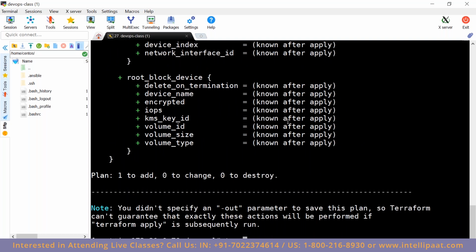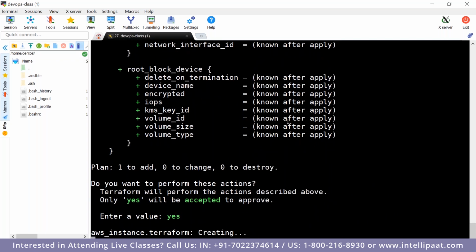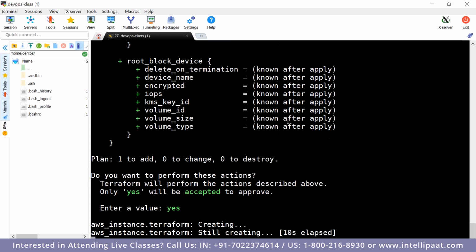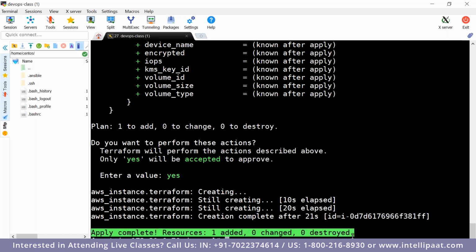Now Terraform apply. Cool. Now we can see that one resource is added.